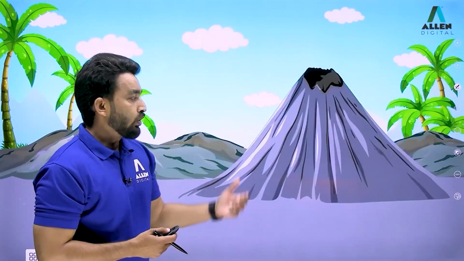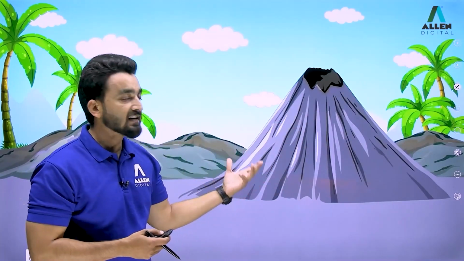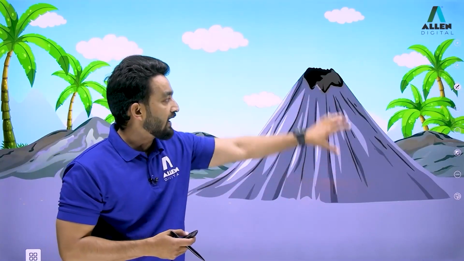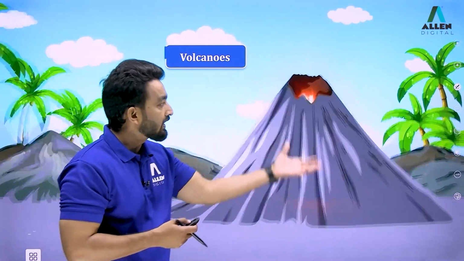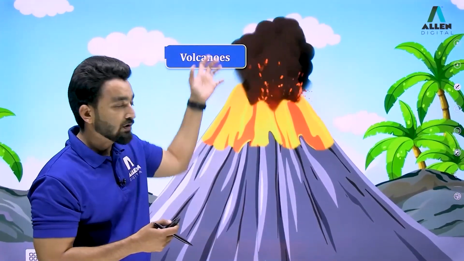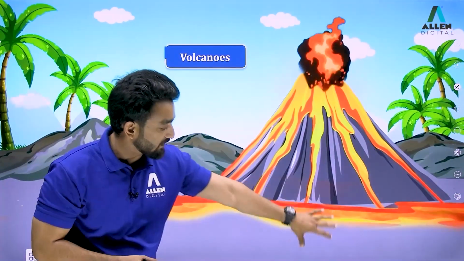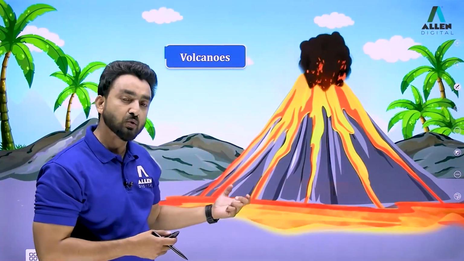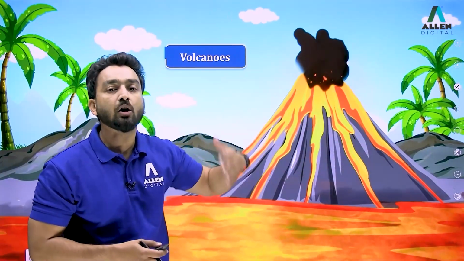Now, when we talk about the endogenic forces, you can see the example of a volcano. As you can see, the crater, the mouth of the volcano, is connected with the magma chamber, which is beneath, inside the earth. So when this volcano erupts through the vent, the crater, the mouth, you can see the continuous flow of lava. When magma is inside and it comes out, it is known as lava. Lava completely gives height to this volcano over a long period of time.